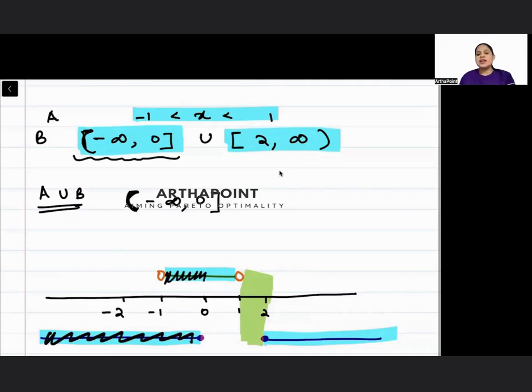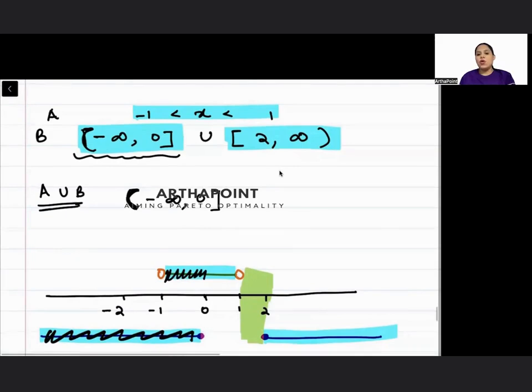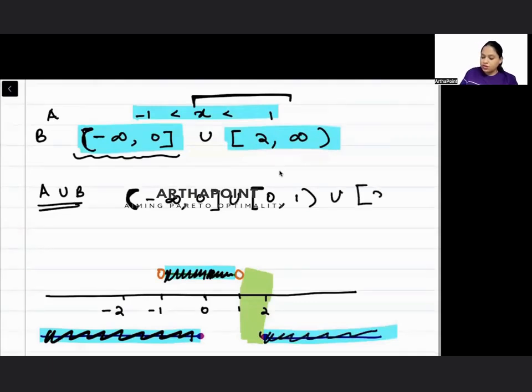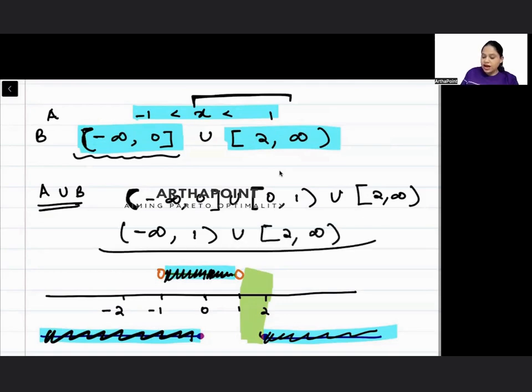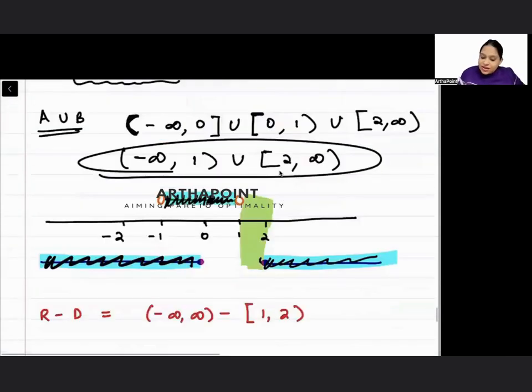Right? Then the second part is that all numbers between 0 and 1 are definitely in A union B because they are coming in A. And all numbers from 2 to infinity are also definitely part of A union B. That means all numbers from minus infinity to 1, union all numbers from 2 to infinity, are part of A union B. So which part is not coming in A union B?